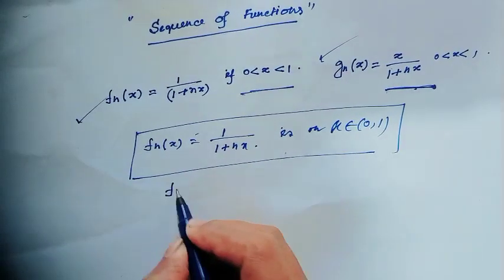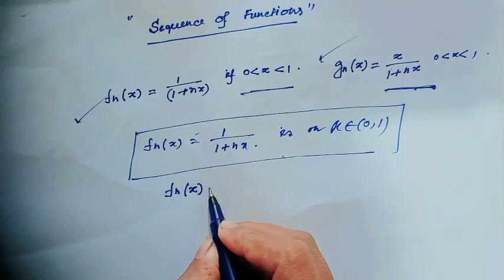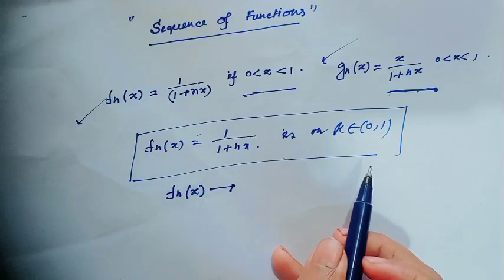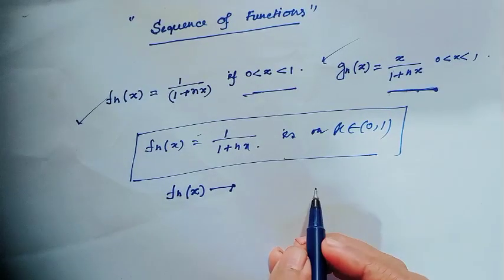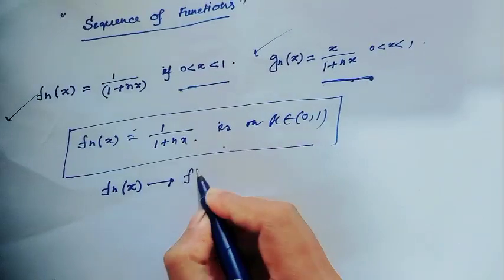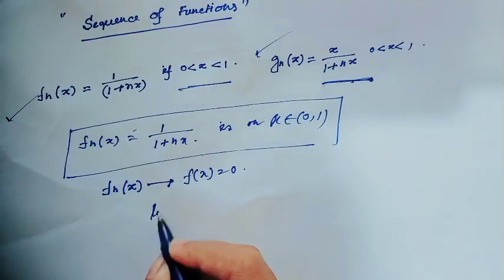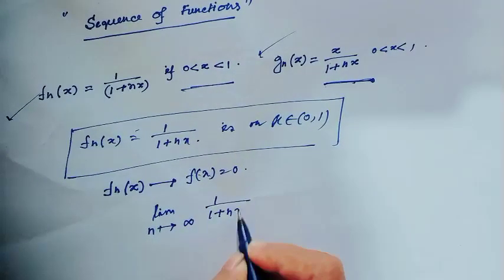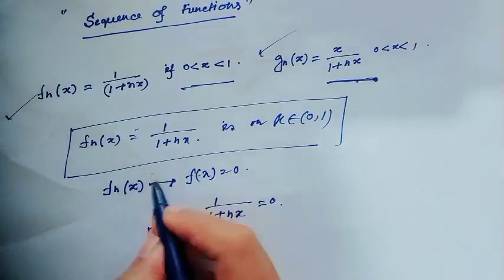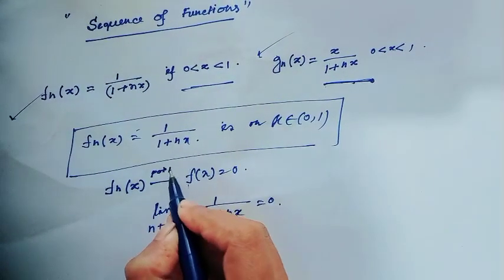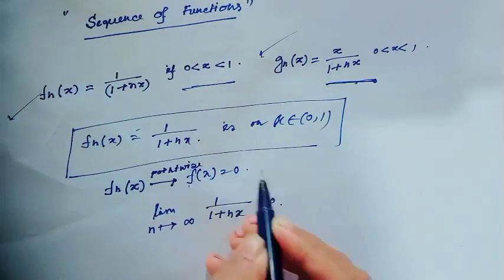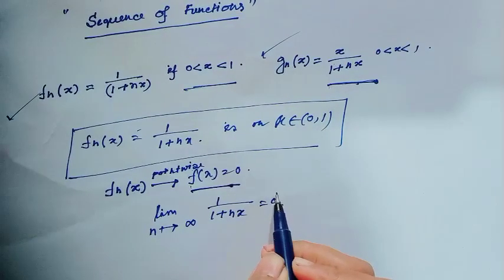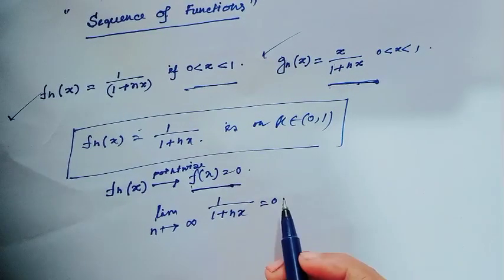Obviously this sequence of function, when x belongs to (0, 1), converges to the function f(x) equal to 0, because limit n tends to infinity of 1 over 1 plus nx equals 0. That means this sequence of function is pointwise convergent to the function f(x) equal to 0. Now we will check, is this convergence uniform convergence?